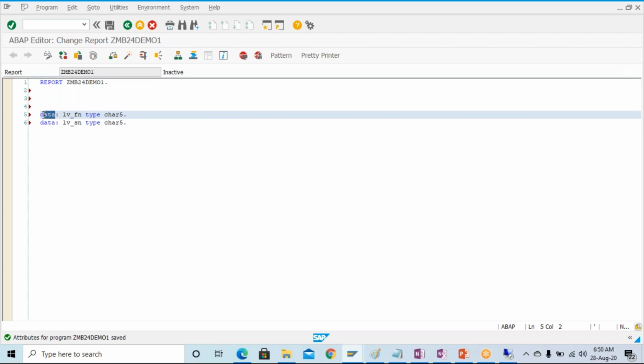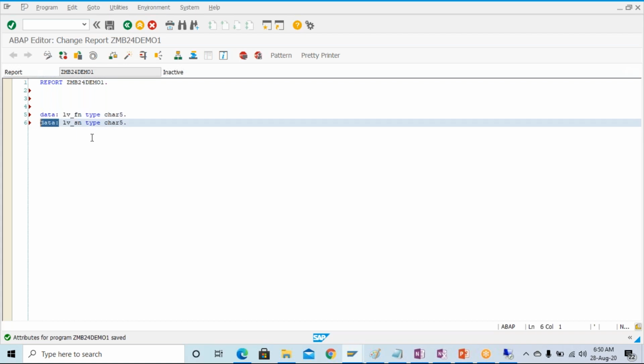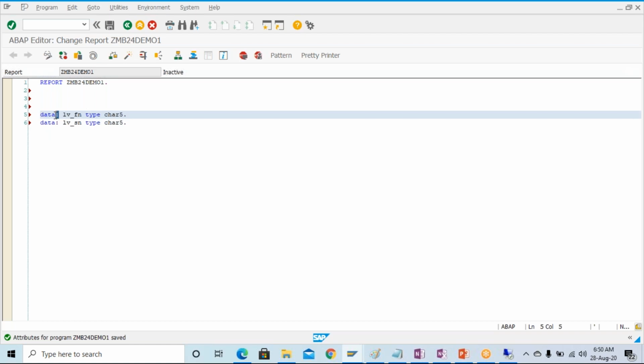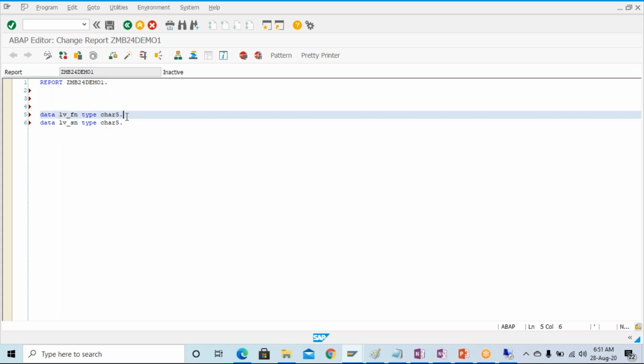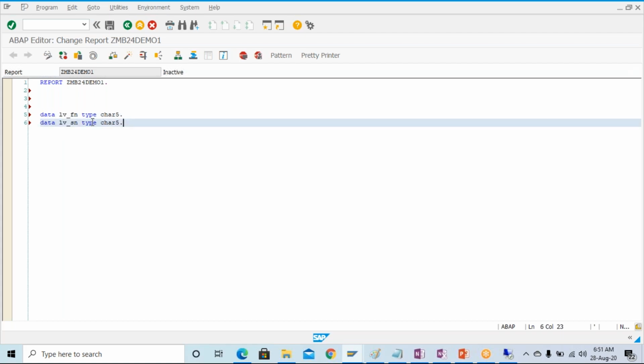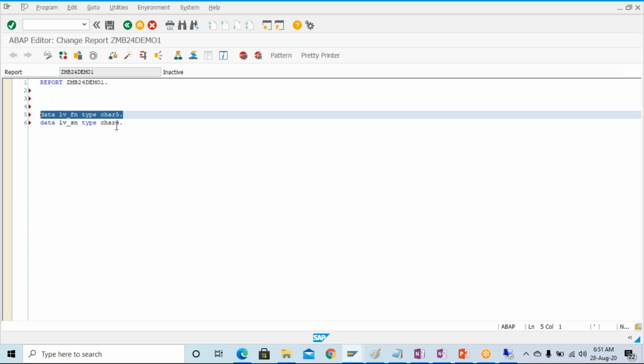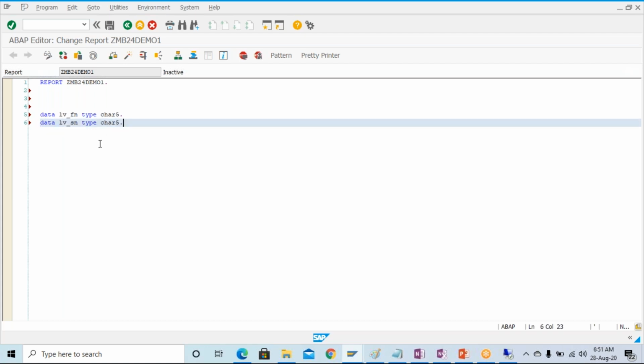Also here you can see that I'm using data two times. It is not required if we are using this particular colon. This colon is actually known as the chain operator. If you don't use this colon, then every time you will have to use this data whenever you are going to declare any data type.